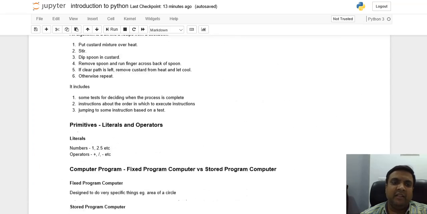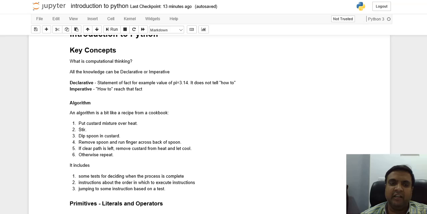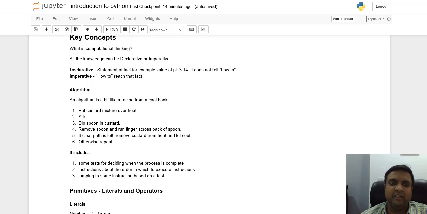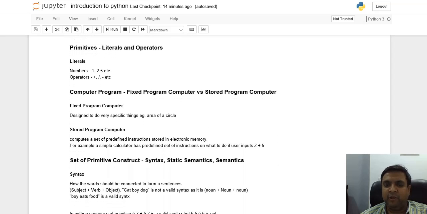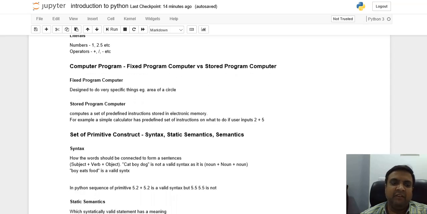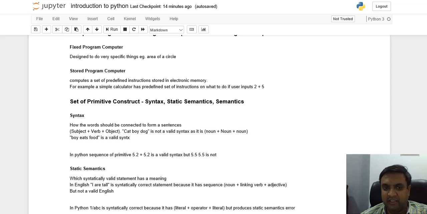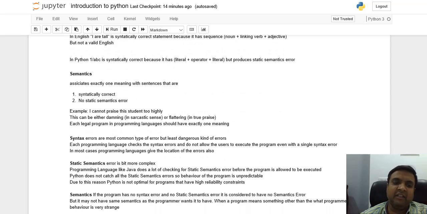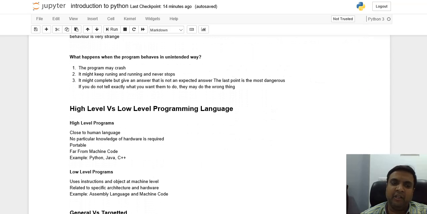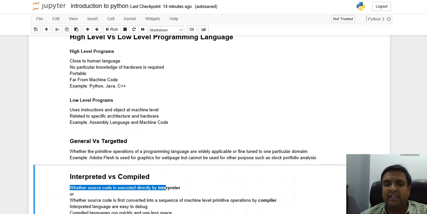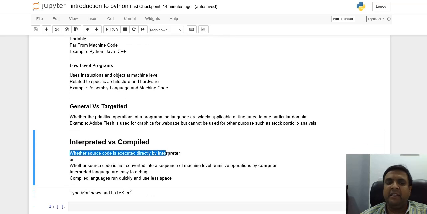To summarize, in this session we have covered the key concepts of declarative and imperative knowledge, algorithms, primitives, literals and operators. Then we covered fixed program computers and stored program computers. Then we covered the set of primitive constructs, syntax, static semantics and semantics. Then we covered the three types of errors: syntax, static semantic and semantic errors. And then we talked about high level versus low level programming languages, general versus targeted programming languages, and interpreted versus compiled languages.